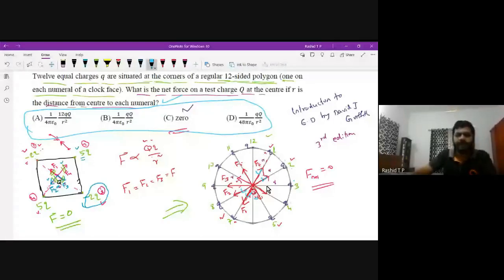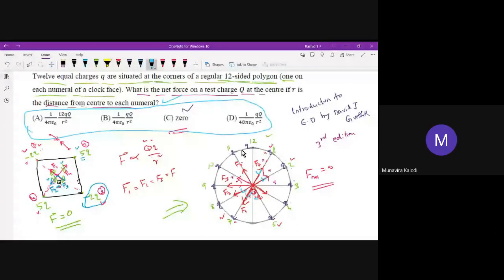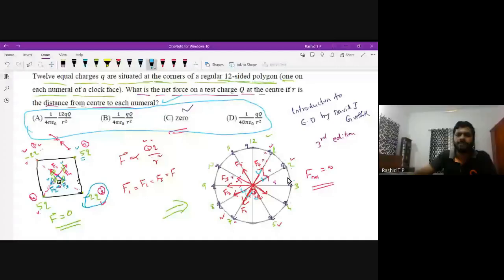Okay, did you get the answer? Yes, option B. Option B, exactly correct. Option B is the answer. Okay, I will explain. It's very simple. Here you can see that all other forces around this direction cancel out.